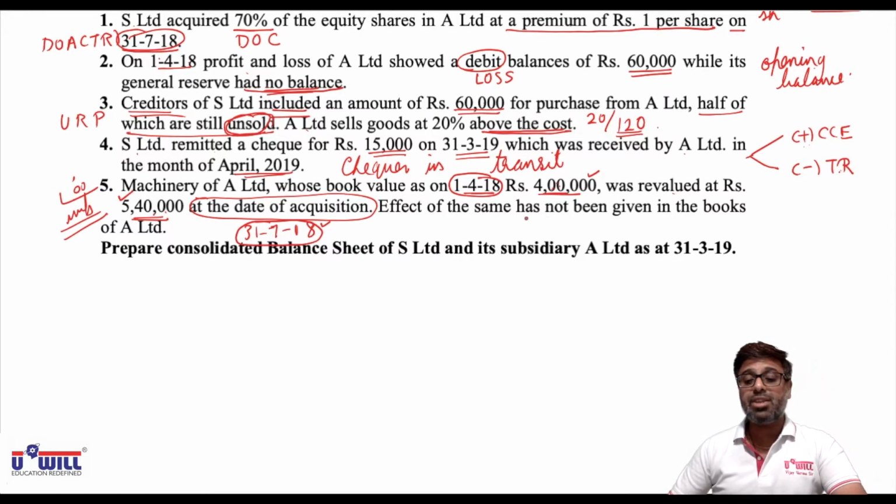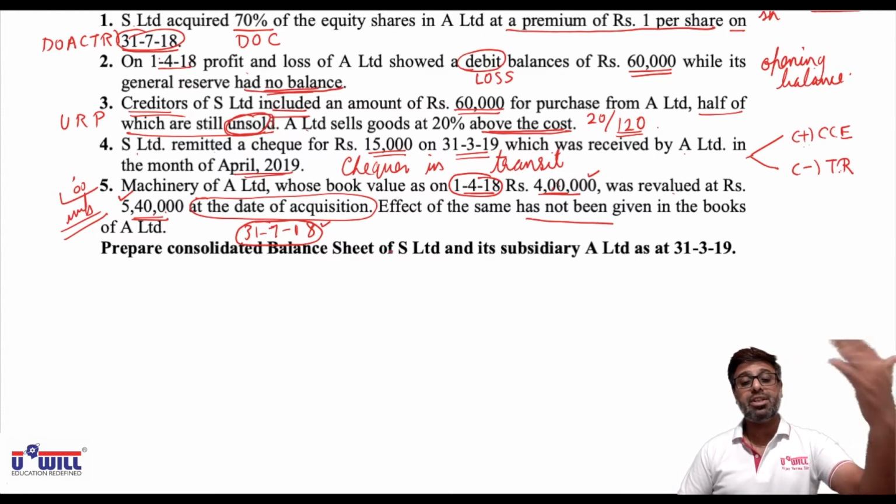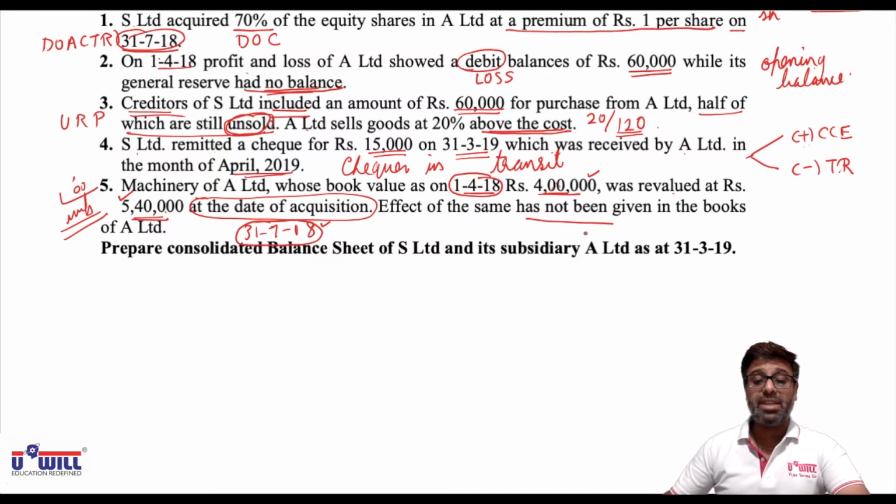Effect of the same has not been given in the books of A Limited. So those 4 effects will have to be given, as we discussed, profit or loss, plus or minus, and its depreciation opposite. If profit you plus, depreciation minus; if loss you minus, its depreciation we will plus. Those effects we will give when we do the solution.